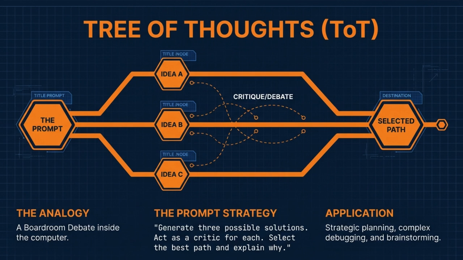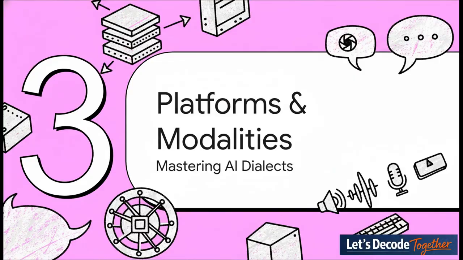It's like running a whole boardroom debate inside the model to solve one single complex problem. Okay, part 3, platforms and modalities. Now, this is crucial, and it trips a lot of people up. Not all AI models are the same. They have different architectures, they were trained differently, and that means you need to learn to speak their specific dialects to really get the best results.